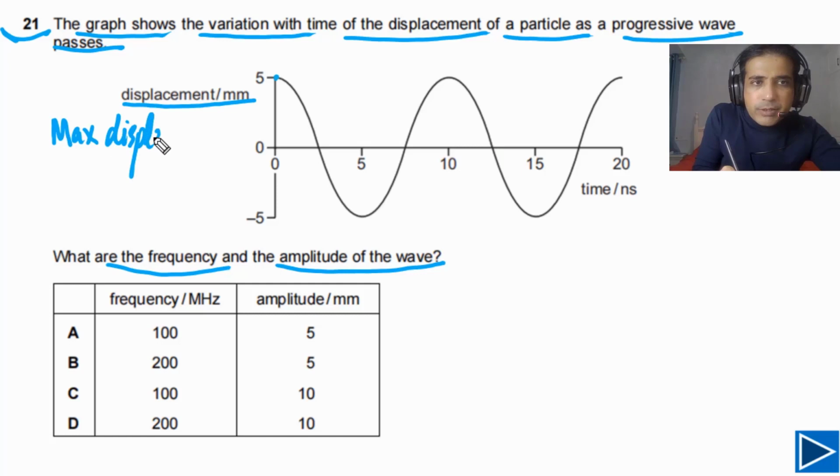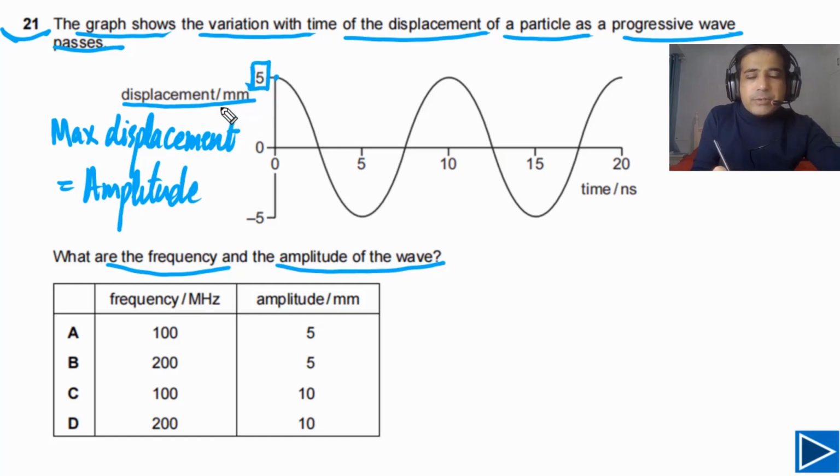Simply we can write down: amplitude is equal to maximum displacement. So the amplitude is equal to 5 millimeters. Now we need to find the frequency, but we can find the time period from here.